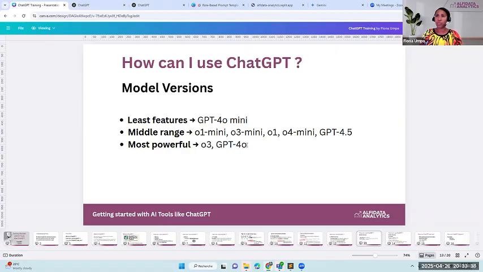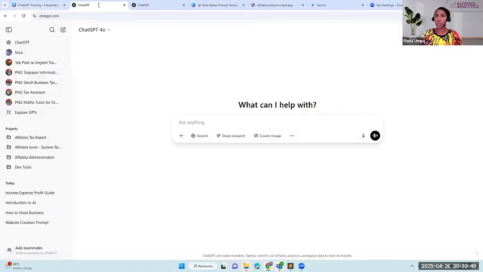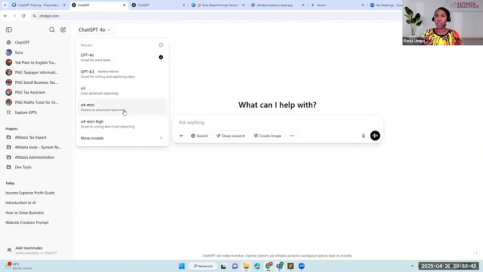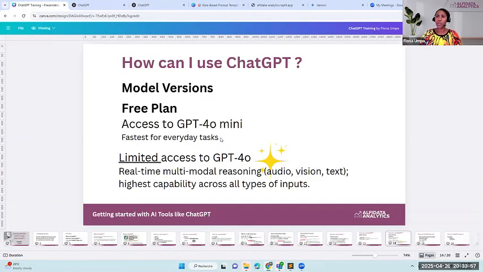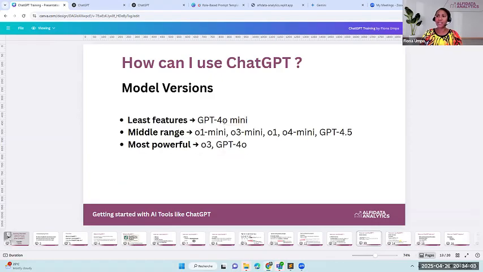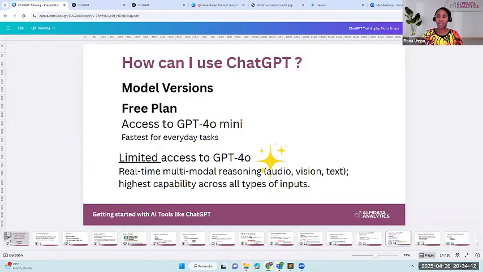Just know that based on the model, it's the different features or the tasks that that model is able to do. As a free user, I think you have access to the 4.0 mini, which is what I said, the model version with the least features. But you also have limited access to the 4.0 model.